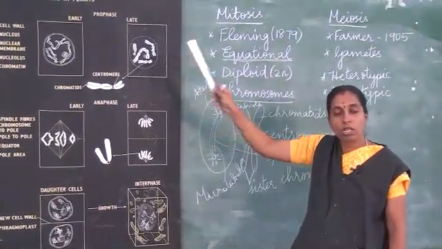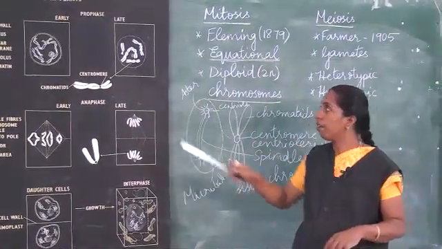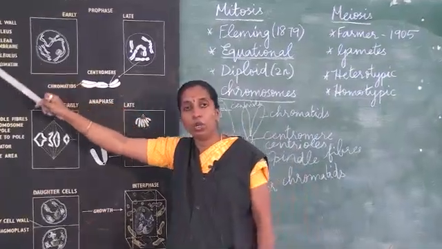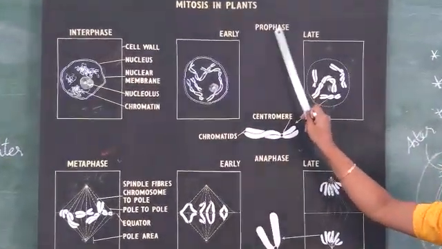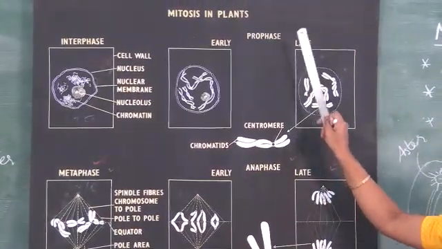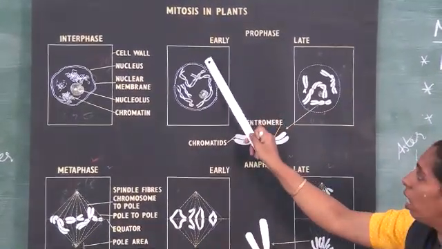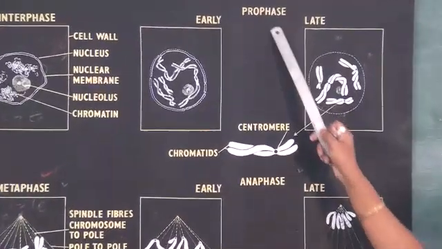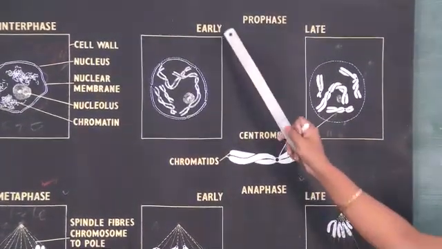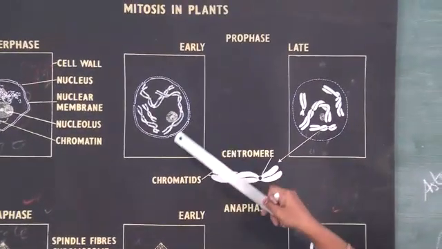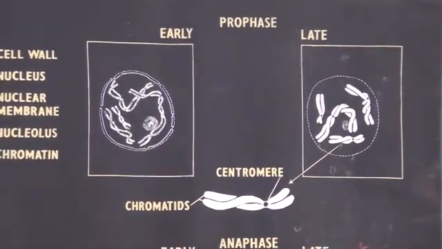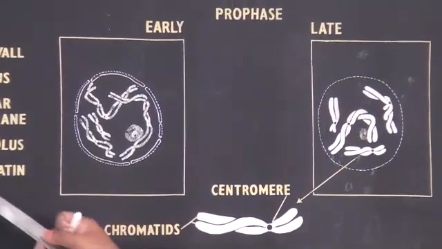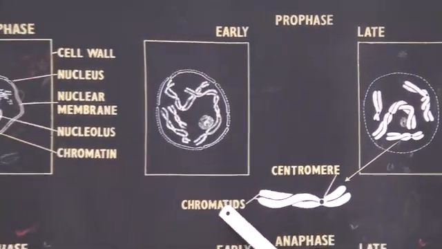In mitosis, there are 4 stages. First, the cell is getting ready to divide. It is called the interphase stage. The second, the first main division, is prophase, which has an early prophase stage and a late prophase stage. In early prophase, the nuclear membrane and nucleolus will disappear, and the chromatin reticulum will form chromosomes.